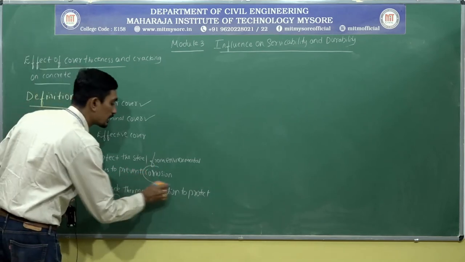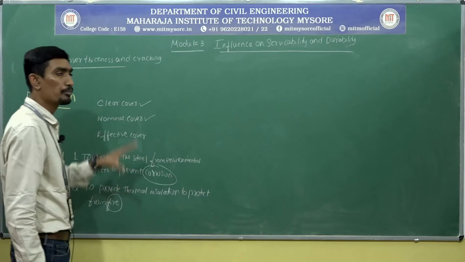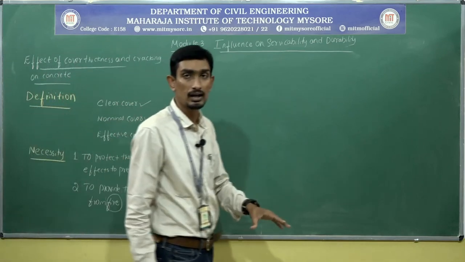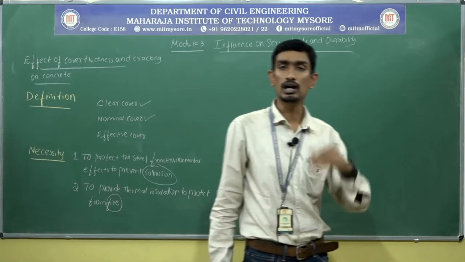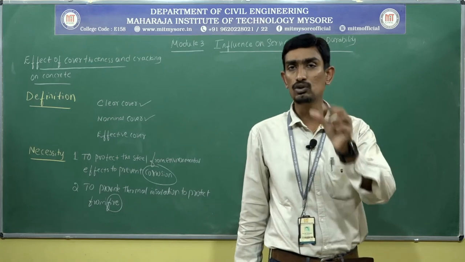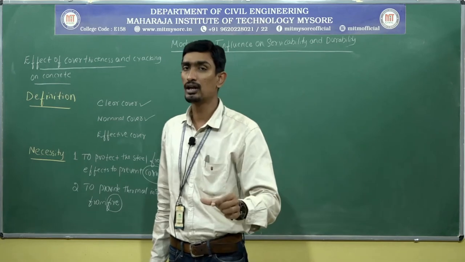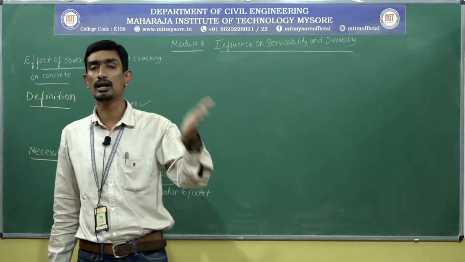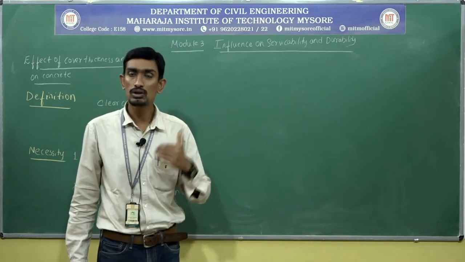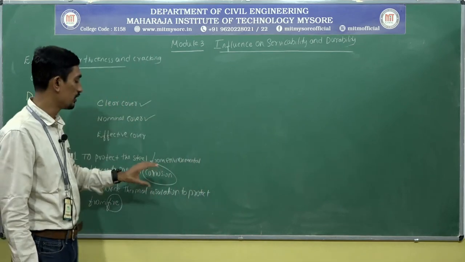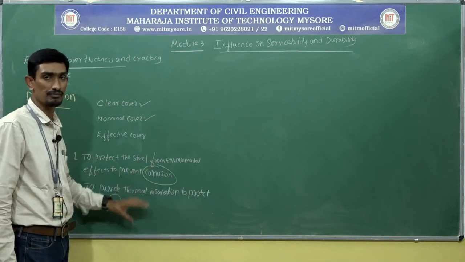So these two are the hazards. In order to protect from fire and from corrosion, I need to provide that particular cover or spacer between the rebar and the concrete surface, so that I can prevent these two problems, corrosion and fire.